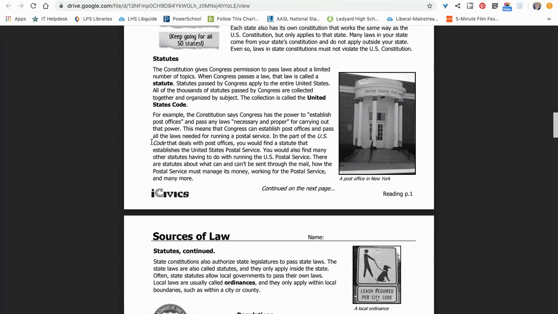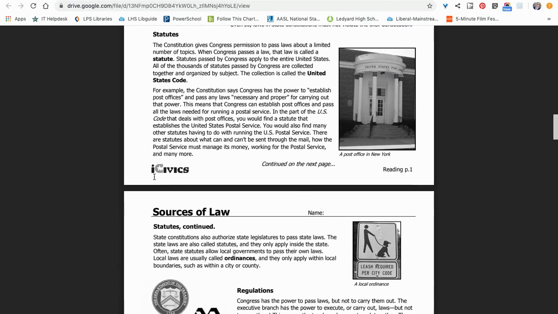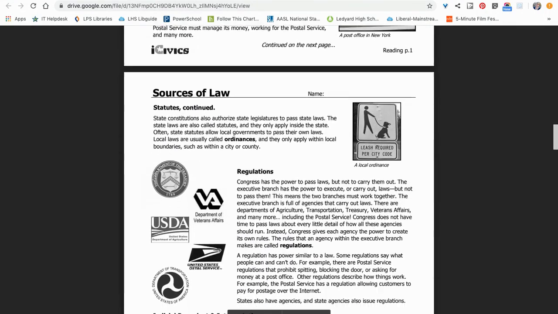In the part of the U.S. Code that deals with post offices, you would find a statute that establishes the United States Postal Service. You would also find many other statutes having to do with running the U.S. Postal Service. There are statutes about what can and can't be sent through the mail, how the Postal Service must manage its money, working for the Postal Service, and many more.